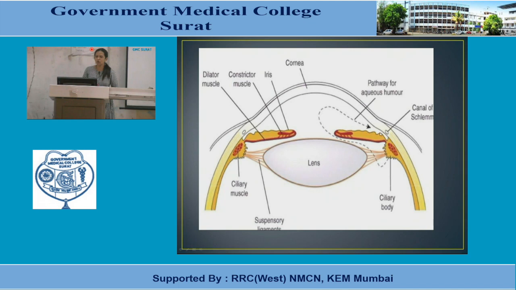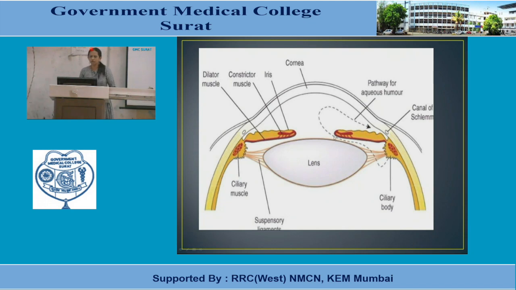So this is the iridocorneal angle, and in case of narrow angle glaucoma or angle closure glaucoma, what will happen? Naturally, some persons have this narrow iridocorneal angle or a shallow anterior chamber, and because of that, acutely there is a rise in intraocular tension.